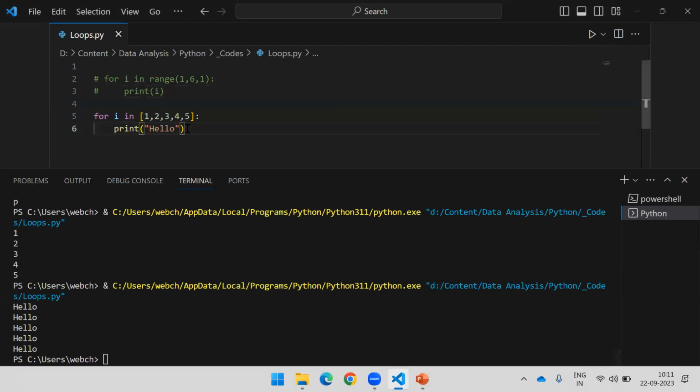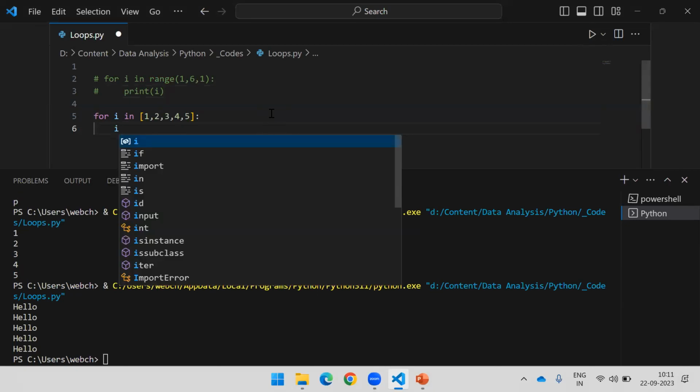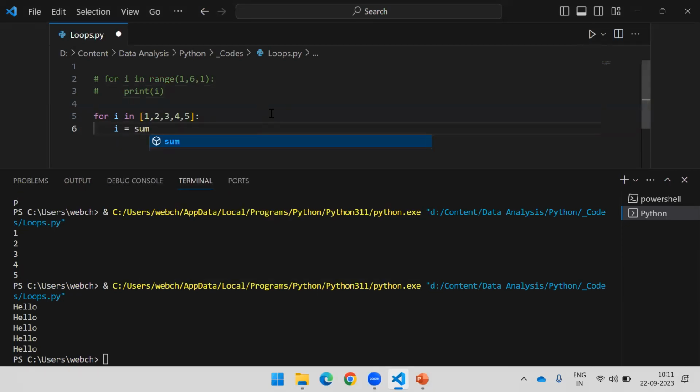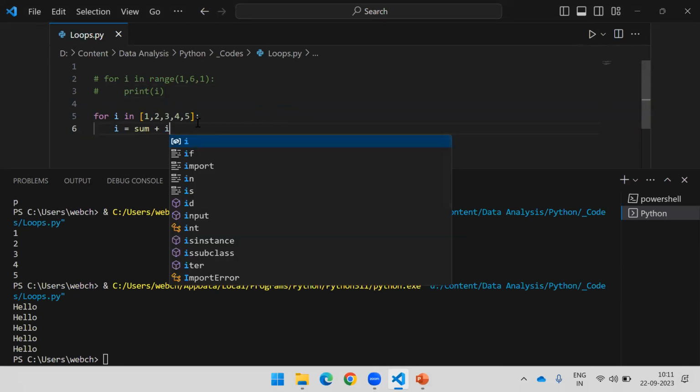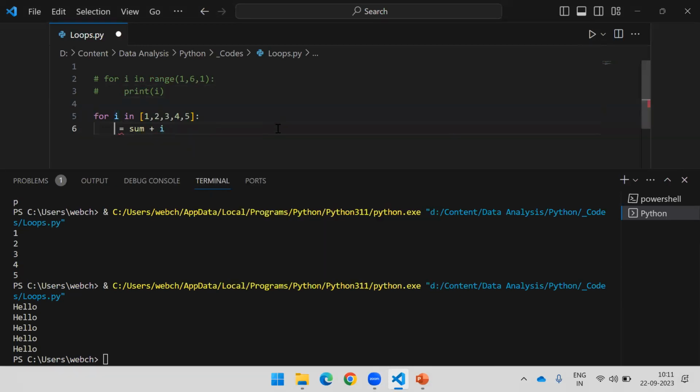If you want to do addition of all these numbers, you can do it. How to do it? Just say sum is equal to sum plus i. The value of i we are going to use. We have not defined a sum anywhere.